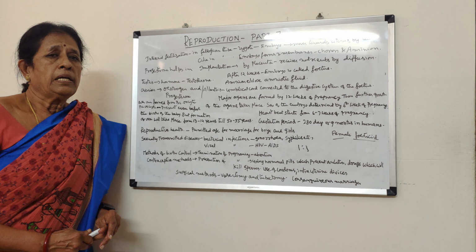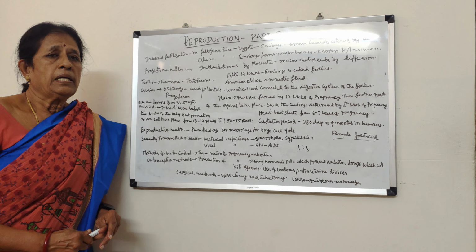So that is why it is very important to attain a certain age for marriage. The marriages which are taking place before the age, that means before 18 years for women and 21 years for men, are not at all required. So the minimum age for marriage is set by the government.